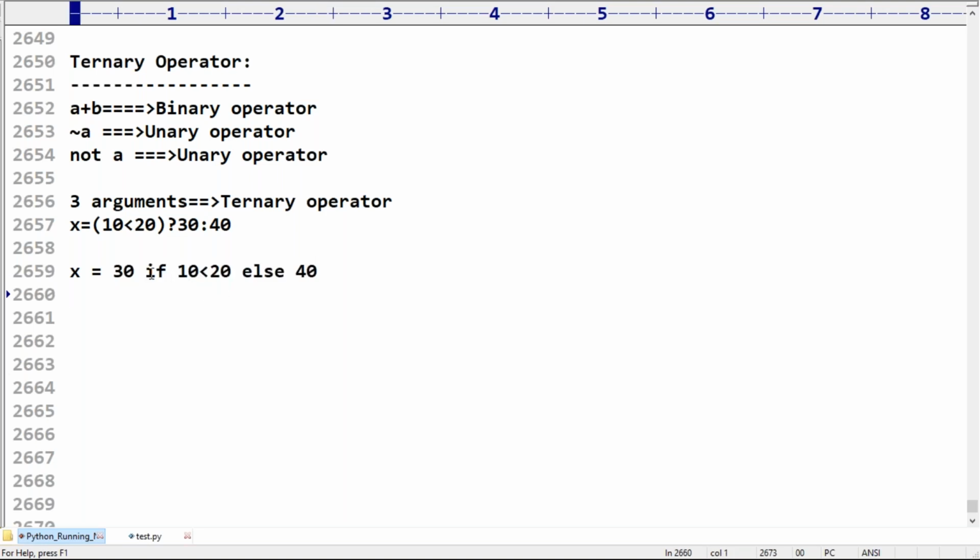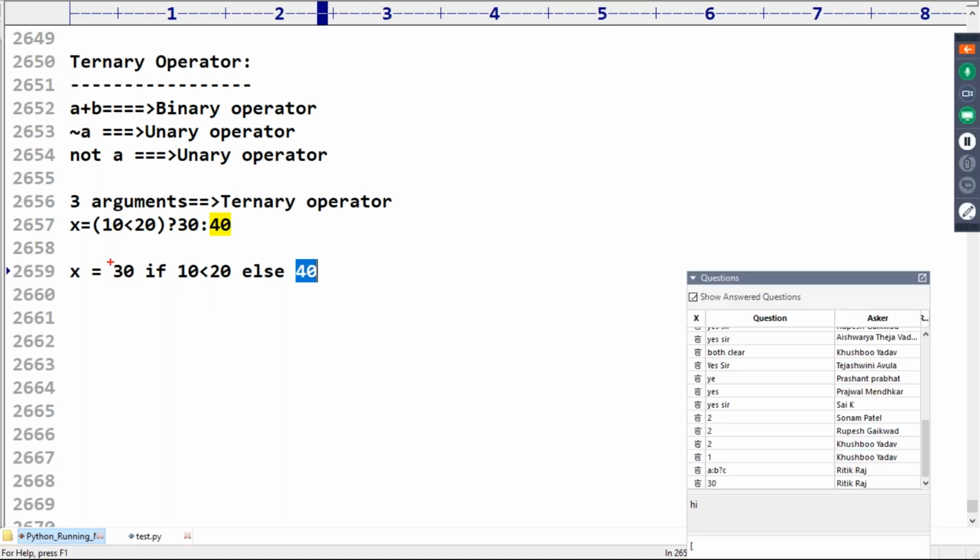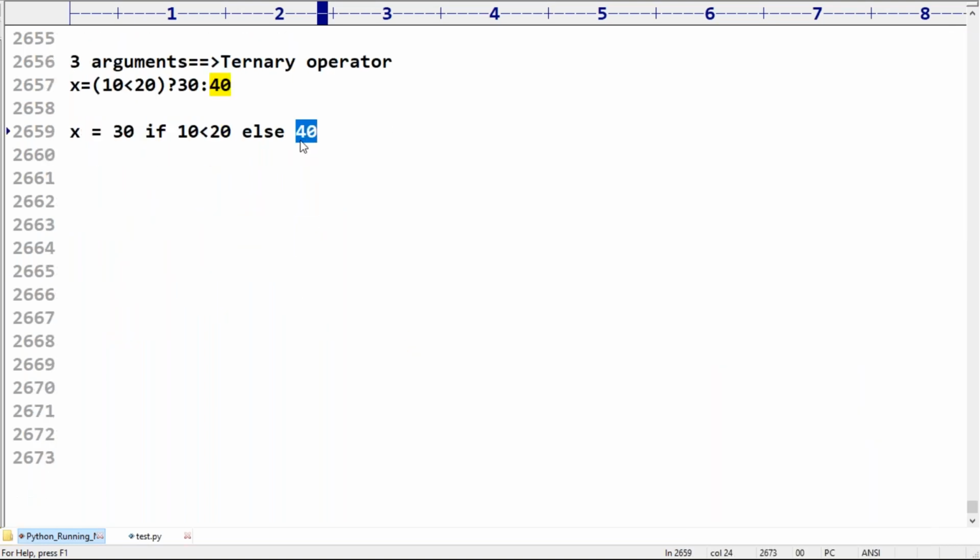Now observe this terminology carefully. This is the first argument, this is the second argument, this is the third argument. Three arguments are available. If this condition is true, then this is the value; otherwise, it is the other value. Any doubt?